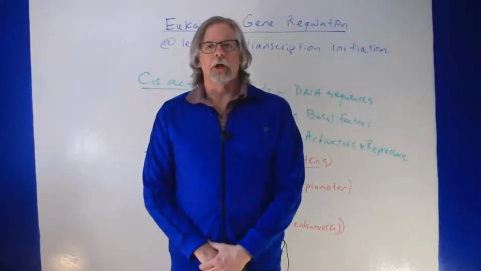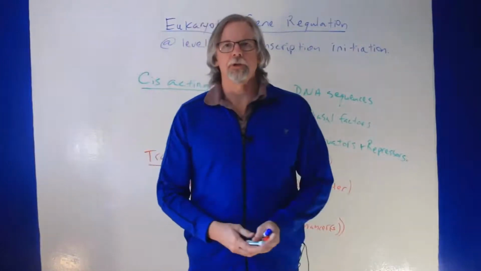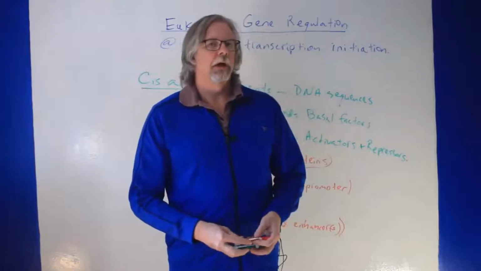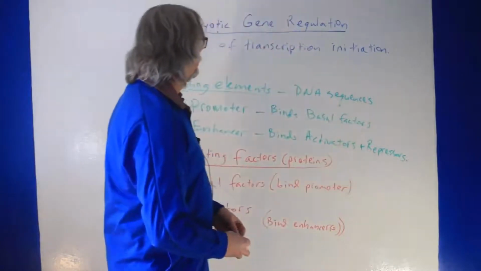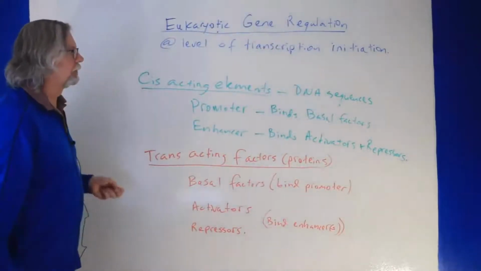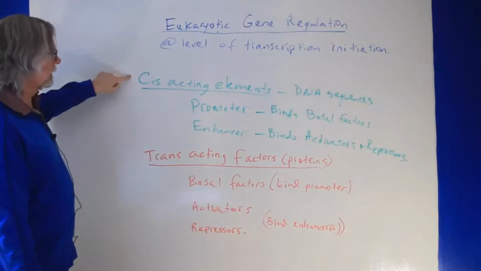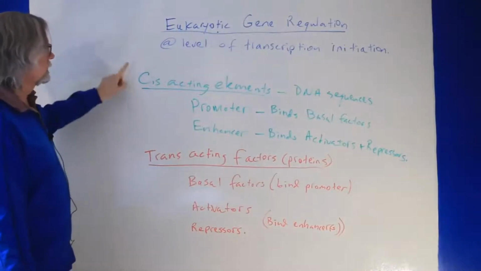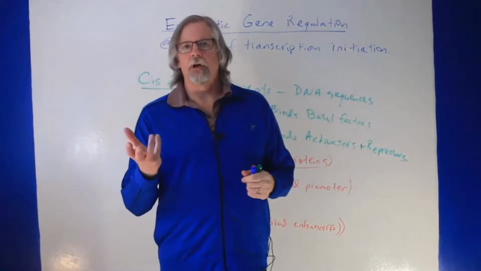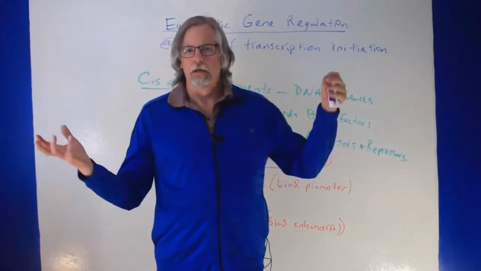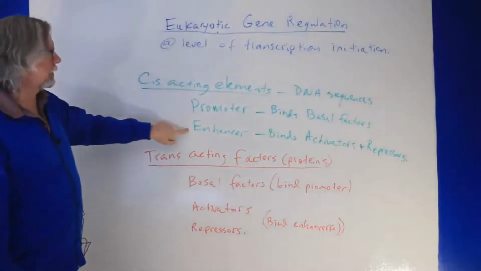All right, let's talk about eukaryotic gene regulation. We are going to focus in on regulation at the level of transcription initiation, the most common point of regulation for gene expression. What are the main things involved in regulating gene expression in eukaryotes? Two main things: cis-acting elements and trans-acting factors. Cis-acting elements are DNA sequences, and these are going to regulate the gene that they are closely associated with. There are 2 main types, promoter and enhancer.